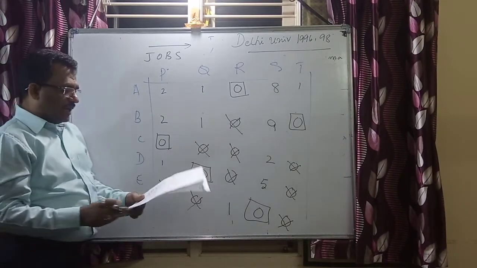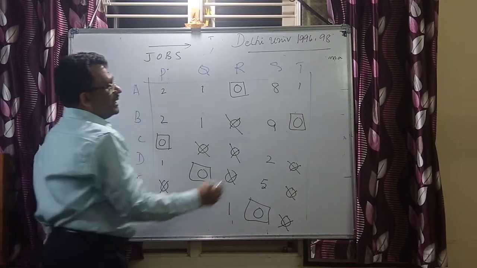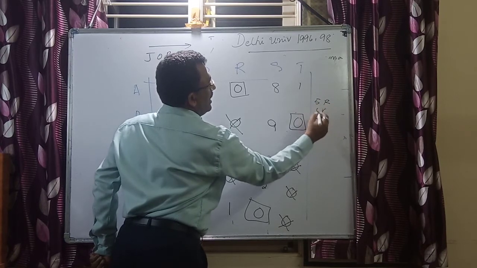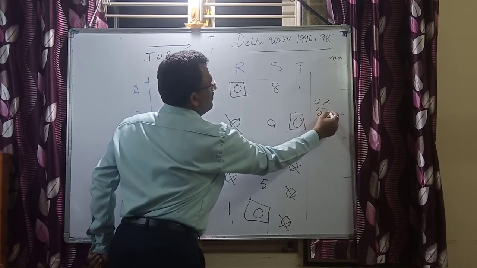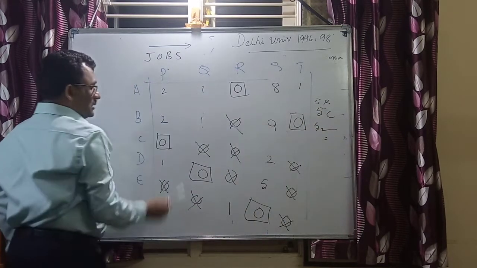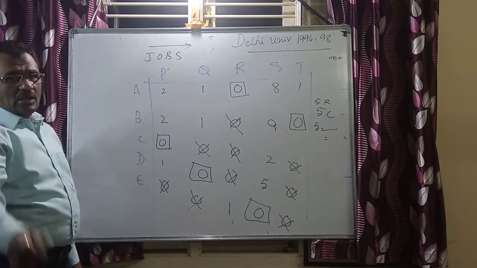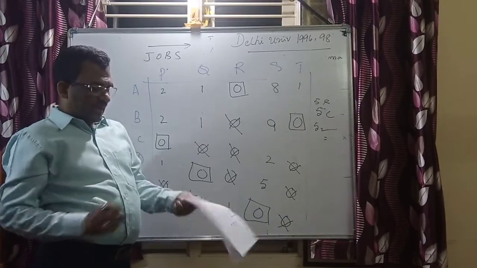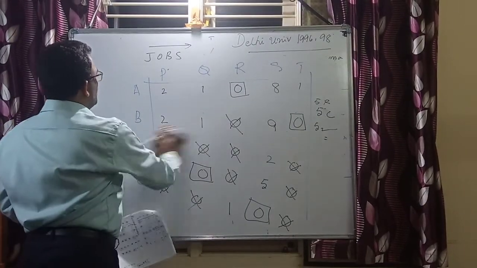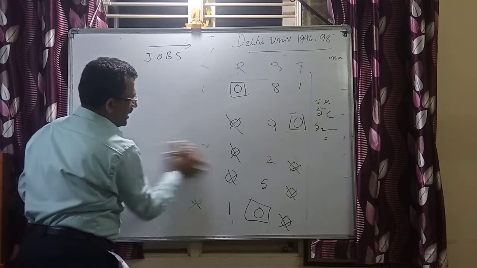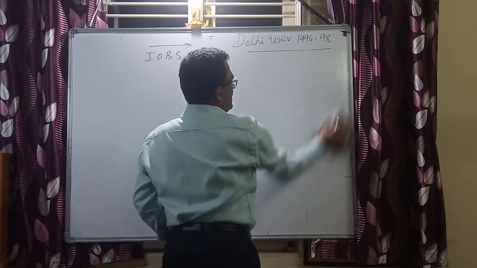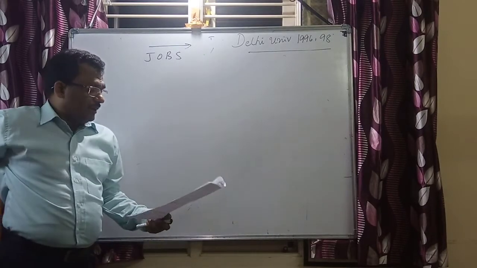Now I can say the optimum allocation is reached because I have 5 rows, I have 5 columns, and the number of allocations is equal to 5. I have reached it because there's 1, 2, 3, 4 and 5. Each job and each typist is matched. That allocation is done. Now I need to calculate the cost. Now let me have this allocation schedule. The allocation schedule speaks about the optimum schedule that we have evolved or discovered.